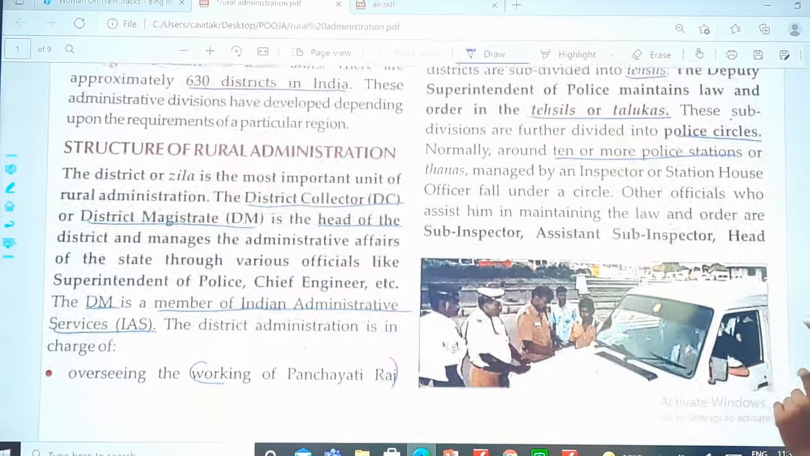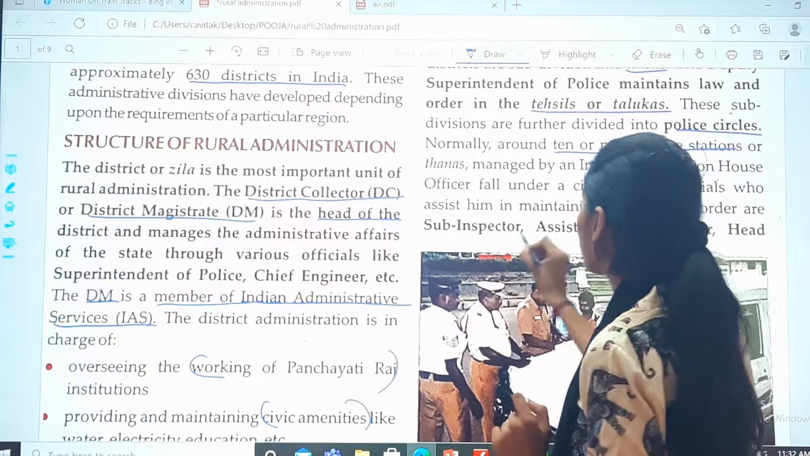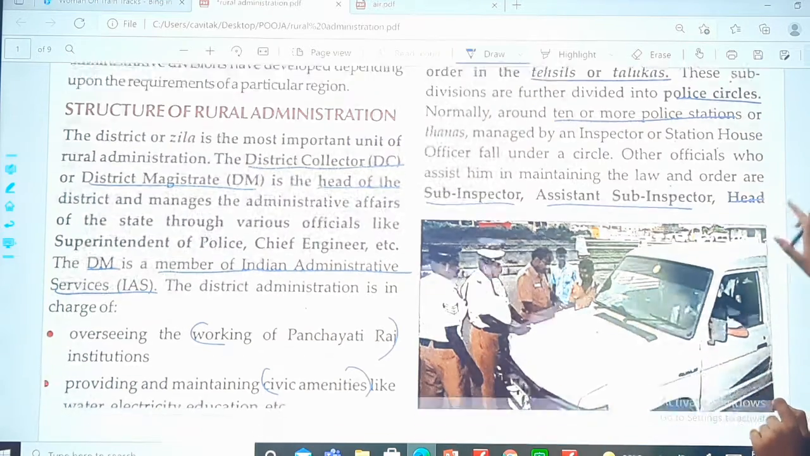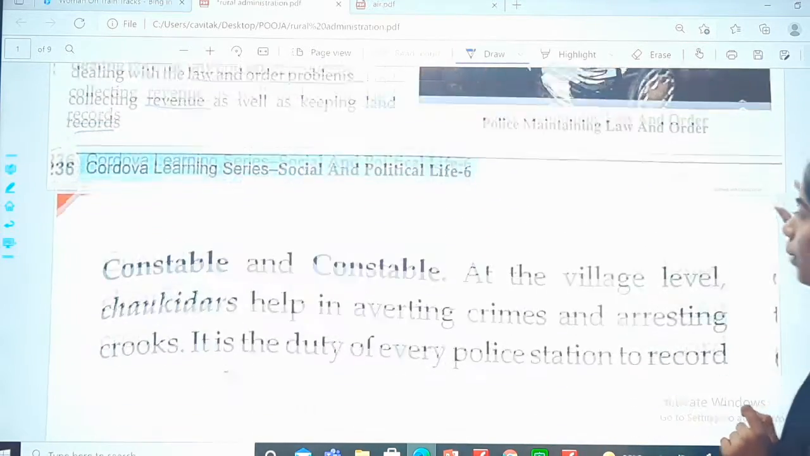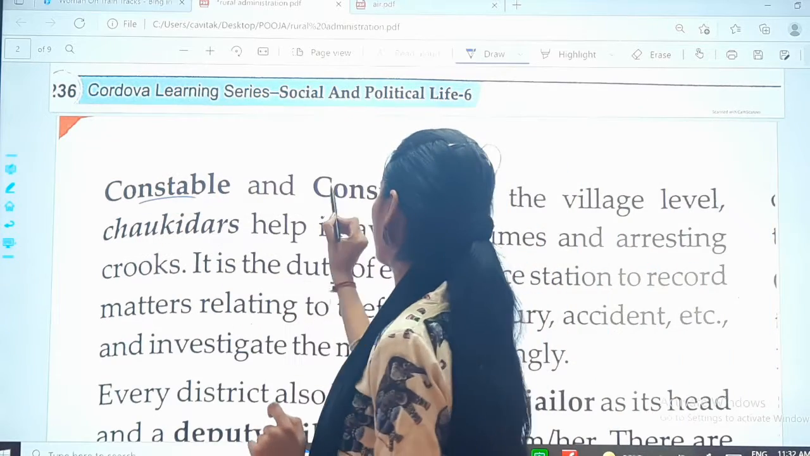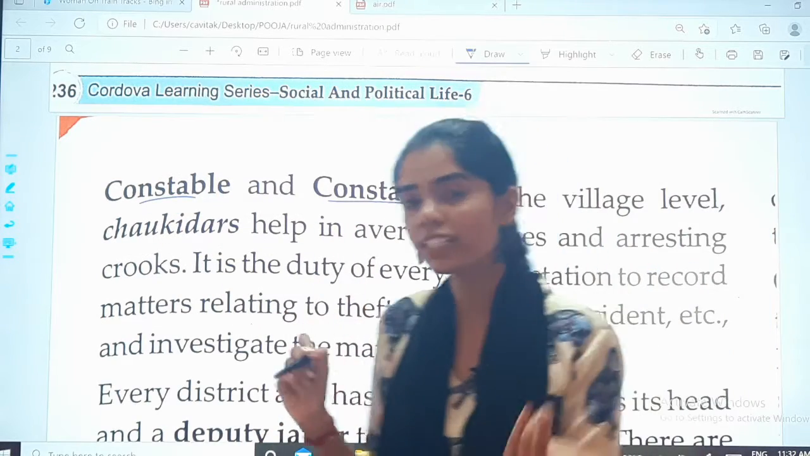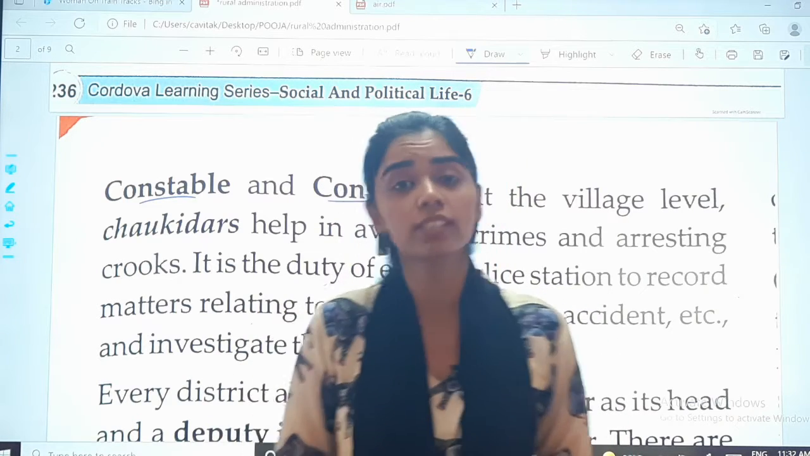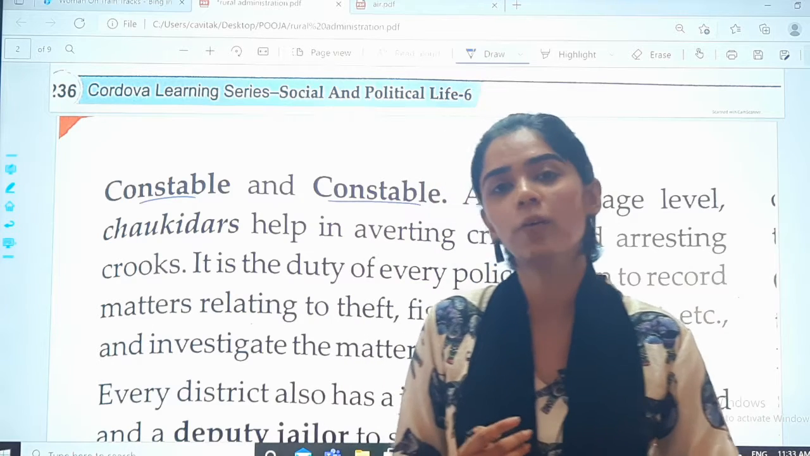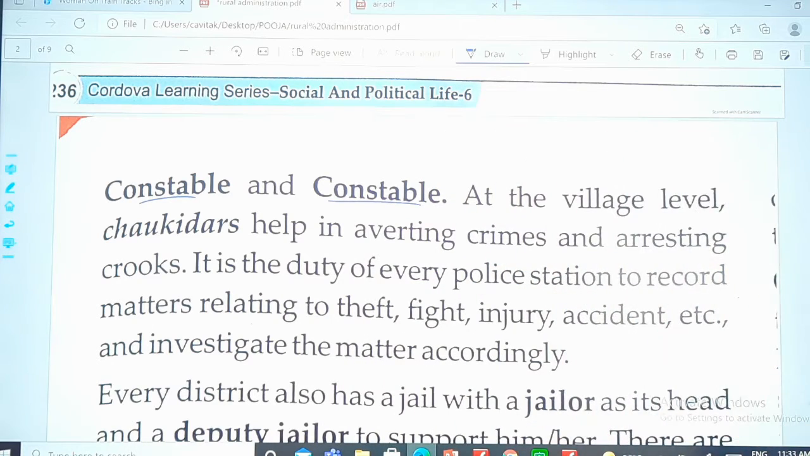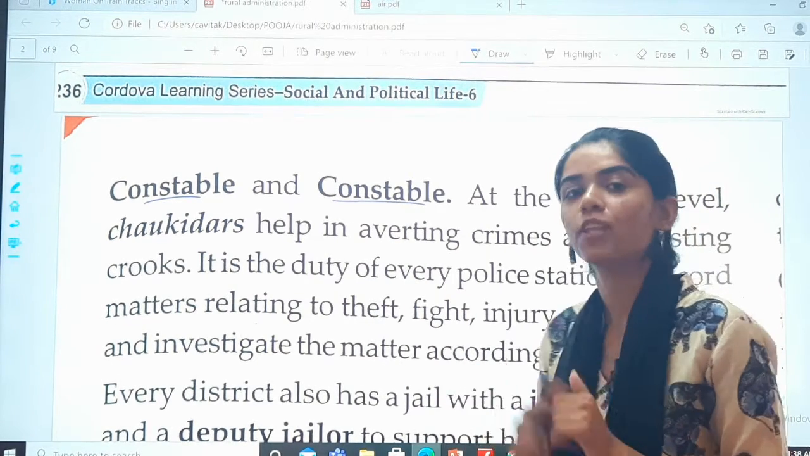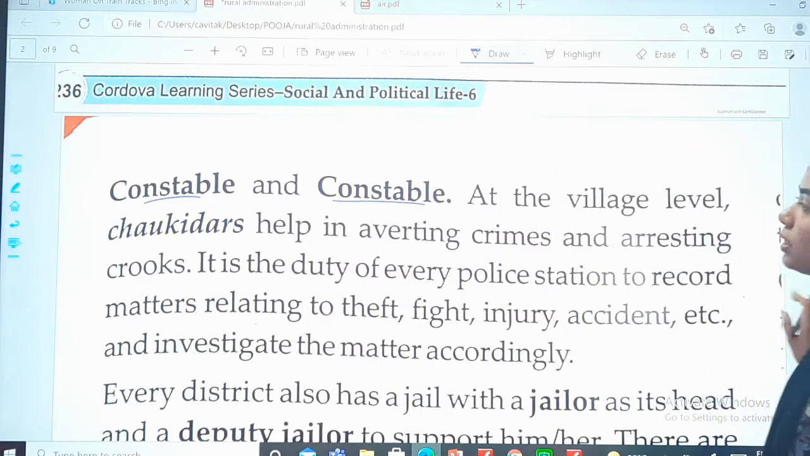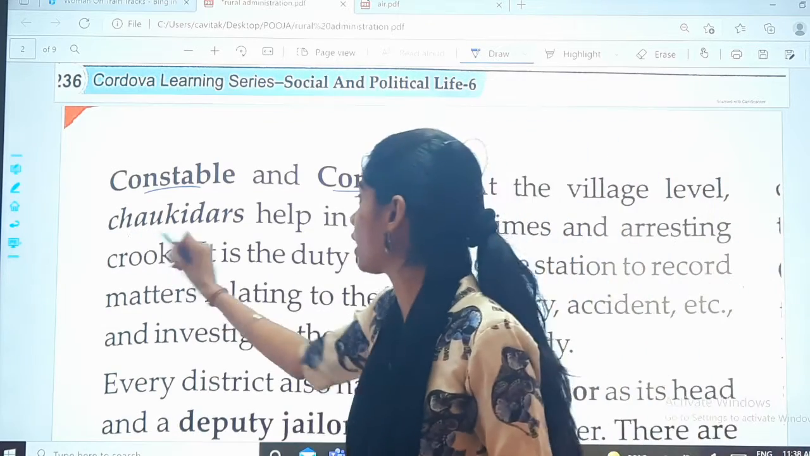Then other officials who assist are the sub-inspector, assistant sub-inspector, there is head constable also. Let's read about it. Yeah, head constable and constable. Now you have heard these words, right? In many movies and TV shows, constables. So all these are the members of it. Okay. Now talking about the village level. What happens at the village level? There are chowkidars kept.